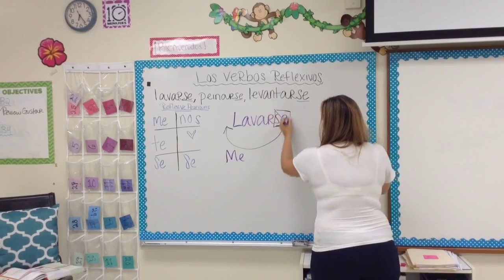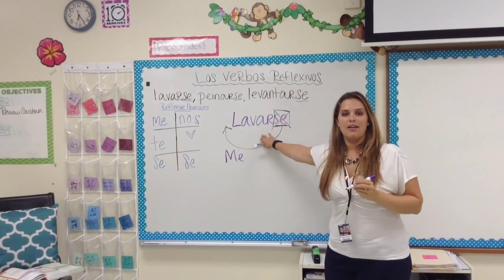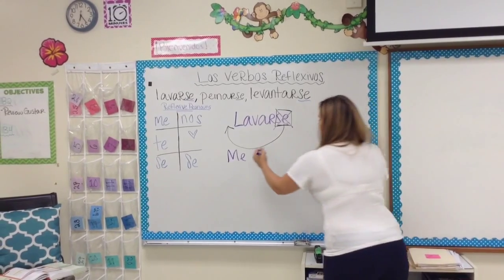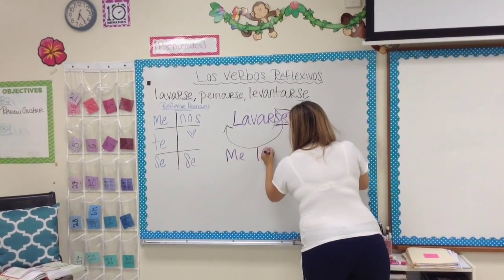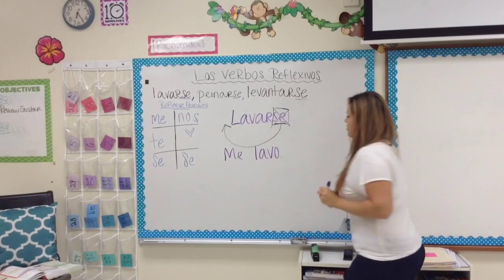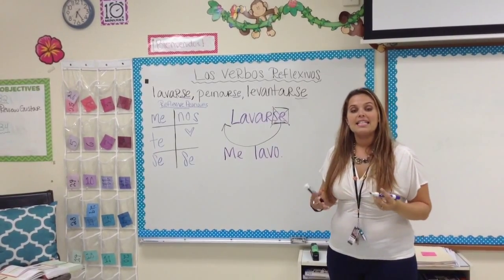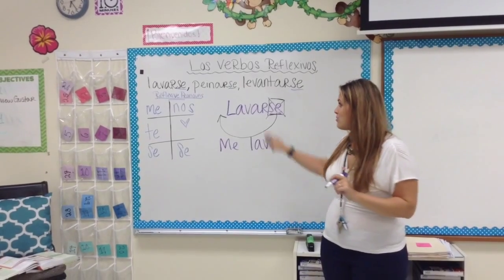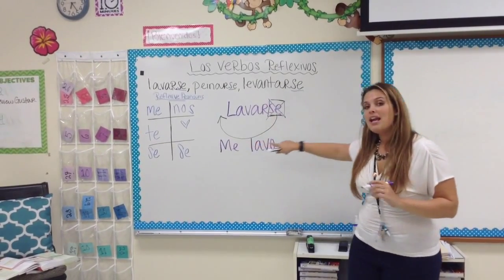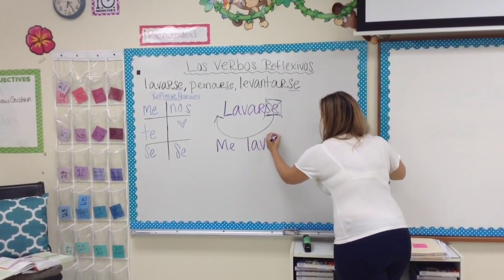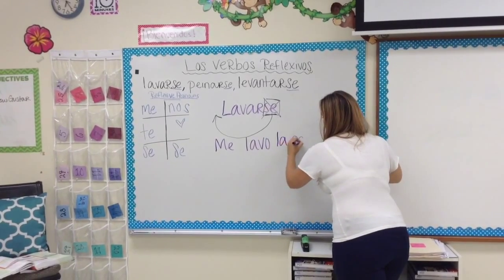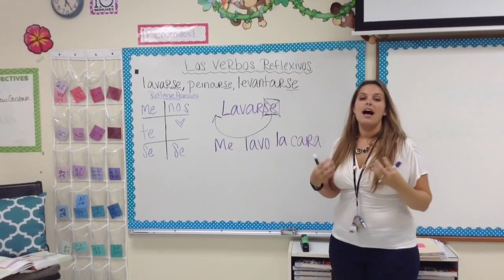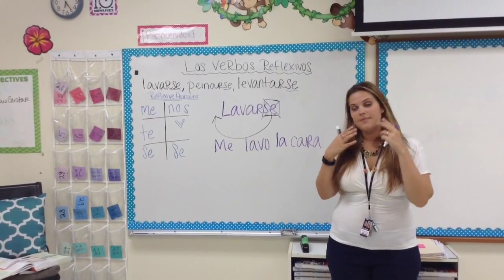So then we can get rid of this. And then we have the verb lavar, which is just a regular AR verb. And that changed into lavo. Lavo. So I wash myself. I could say I wash my face, and because I'm doing that to myself, that's what makes it reflexive. So, me lavo la cara. Me lavo la cara. I wash my face.